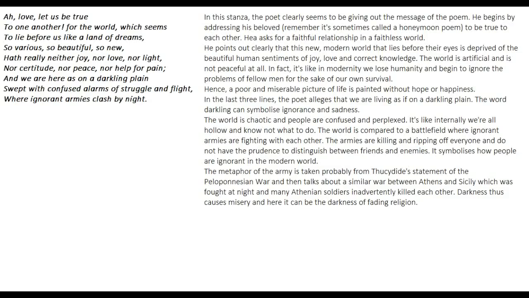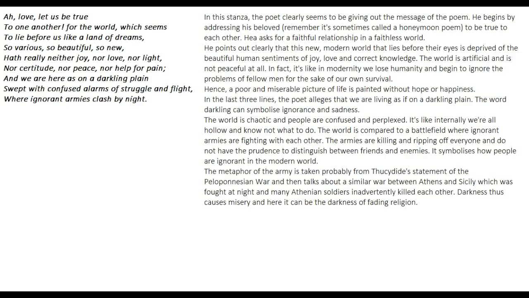Ah, love, let us be true to one another. Okay, he's saying that to his lover, to his wife. But in a general sense, he's saying that to all of us, that we need to be, at least, truthful to each other. We need to have the feelings of love and kindness in our hearts in this modern world, which is full of pain and sorrow. Okay, so let's discuss this paragraph in detail.